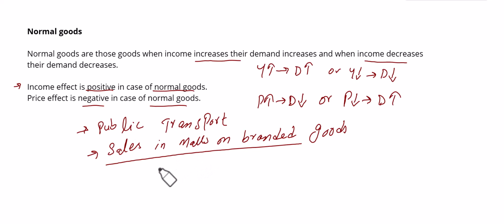When there is a sale on different branded products, they are basically selling their products at a lower price than in the normal routine. So more people are willing to buy those products. So sales in malls on branded goods are said to be an example of normal goods.